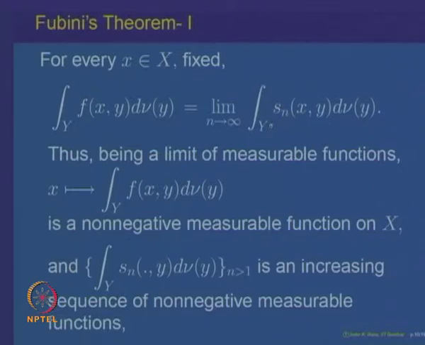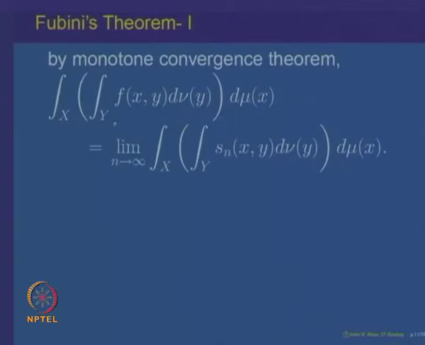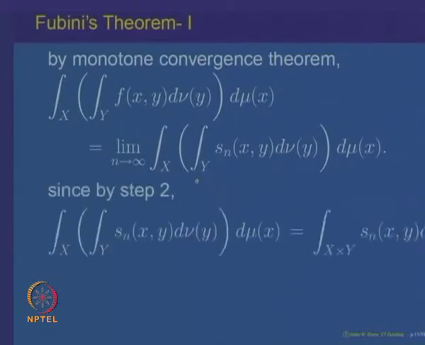with respect to y, its integral with respect to x, must converge to the corresponding integral of f with respect to x. So, here we are applying the monotone convergence theorem: the integral over x of the integral of f with respect to y must be the limit of the corresponding integrals for the non-negative simple functions. And now, for non-negative simple functions we know the result is true. So, this iterated integral must be equal to the double integral.